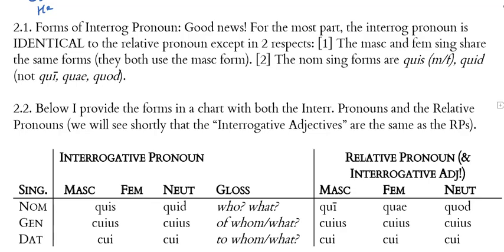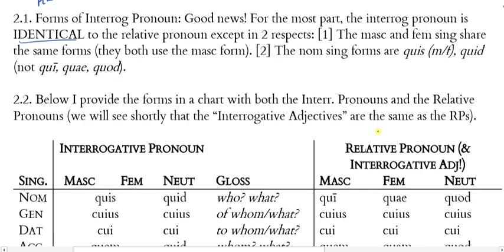Now, as far as the forms of the interrogative pronoun in Latin, there is good news. For the most part, the interrogative pronoun is identical to the relative pronoun, except in two respects. The masculine and feminine singular forms will share the same form. That is, they are both going to use the masculine form. And then, secondly, the nominative singular forms are quis and quid. So we have quis as the masculine feminine form, quid as neuter, rather than qui, quae, quod, which is what the three lexical forms are for the relative pronoun.